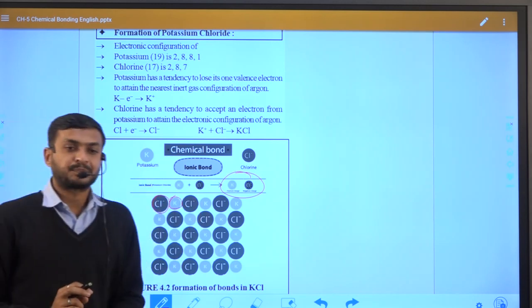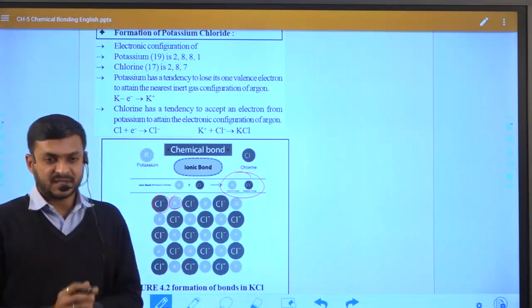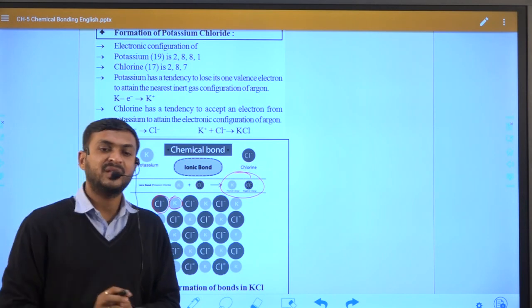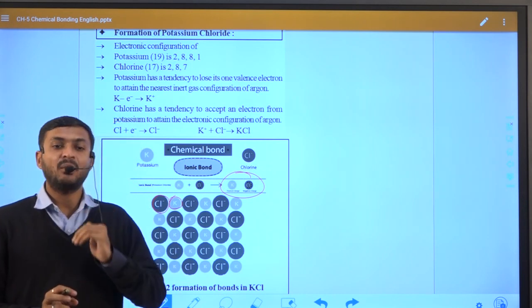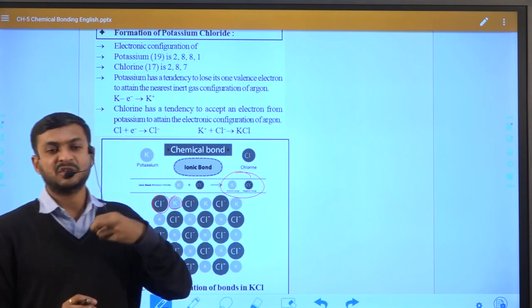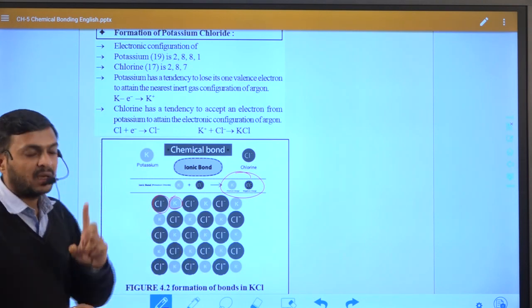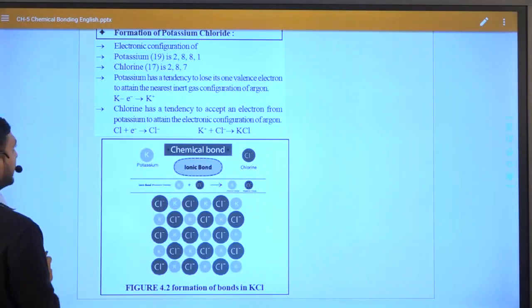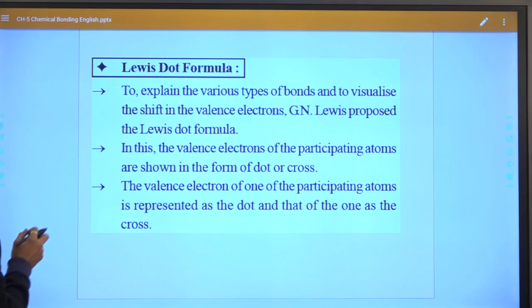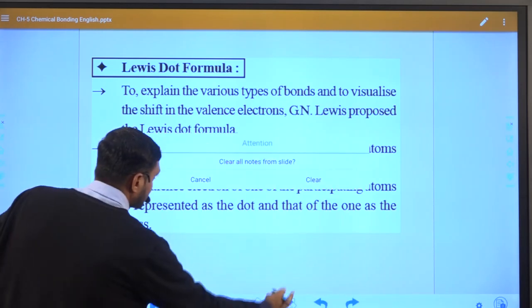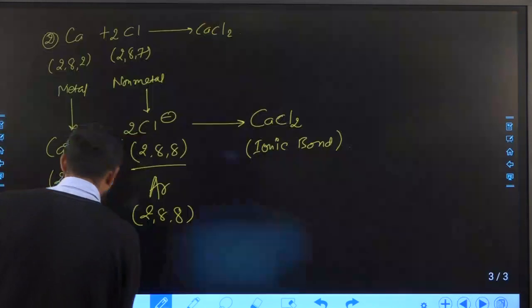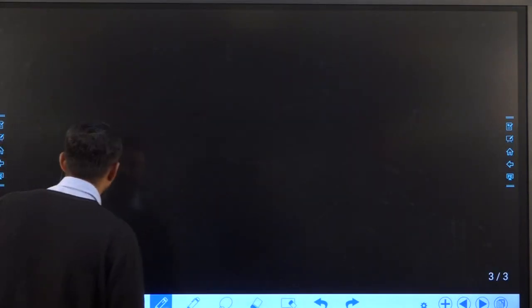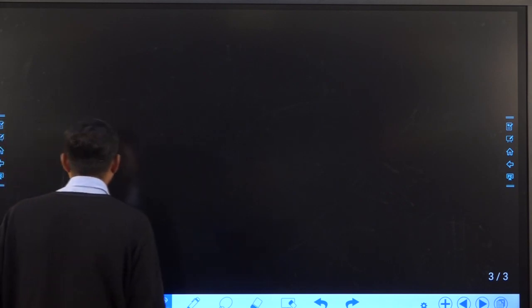Now we also discuss the ionic bond with respect to how valence electrons are transferred, and that is called Lewis dotted representation. So how can we understand it with the help of Lewis dot formation? Firstly, we should know how an element can be represented in the Lewis dotted model.